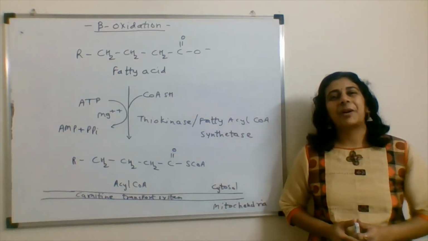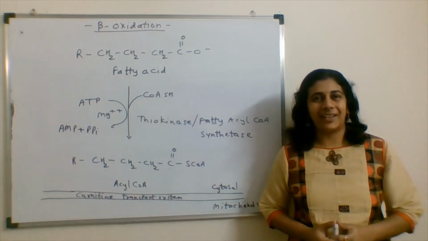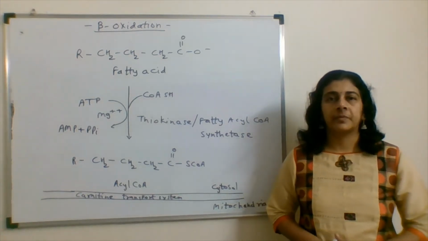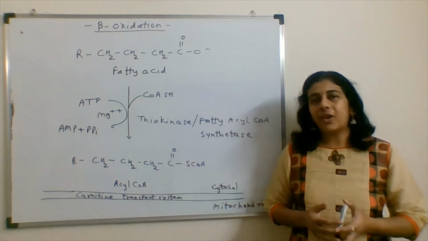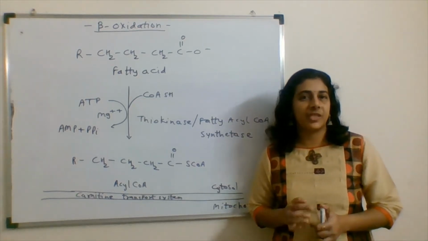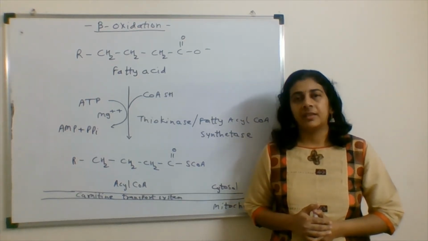Today we will discuss the beta oxidation of fatty acid. When we say beta oxidation, this is the process which takes place in the mitochondria.